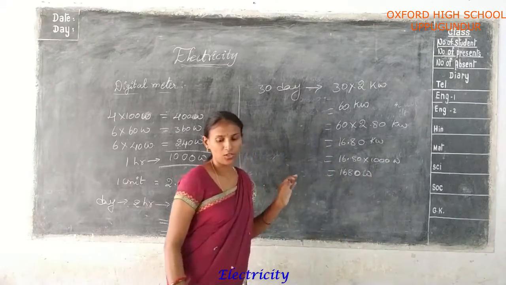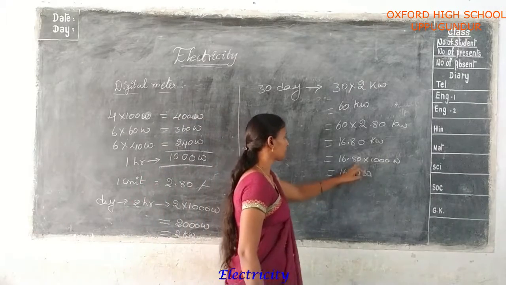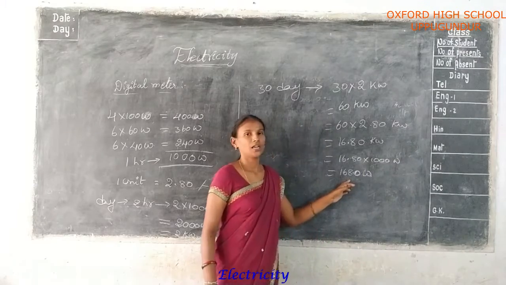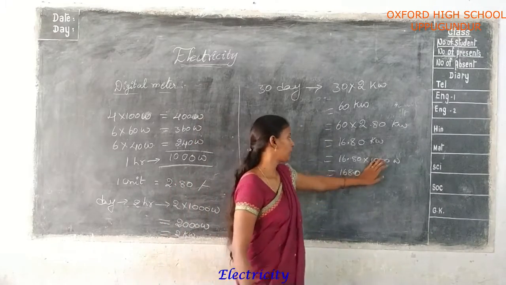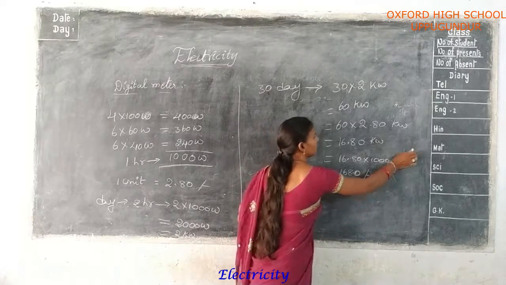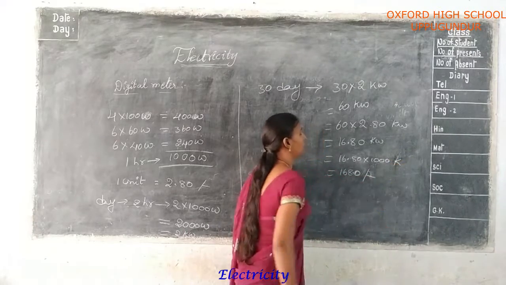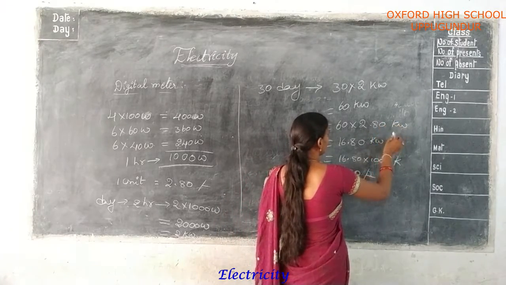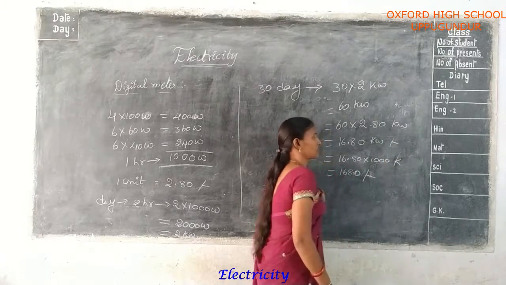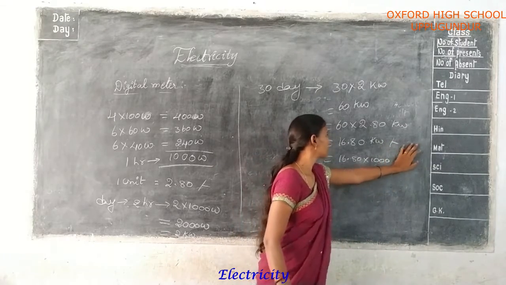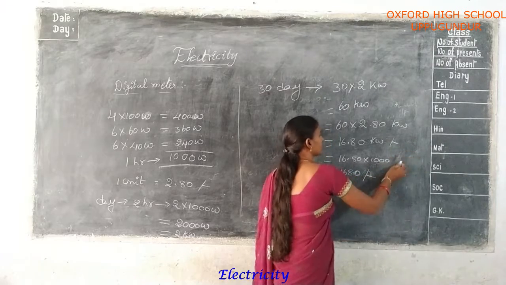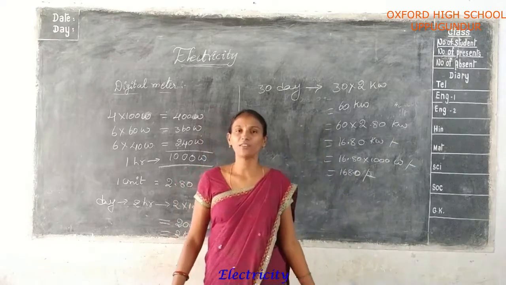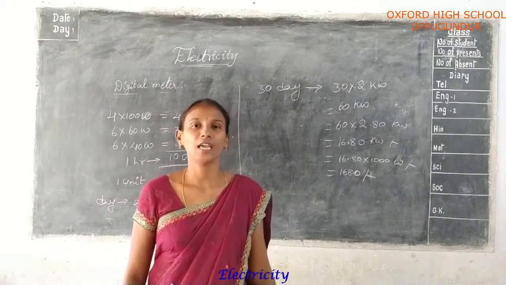Okay, so here finally, 1 point is there, okay, 168 rupees. Here the pay amount is 168 rupees. So finally your monthly cost is 168 rupees.